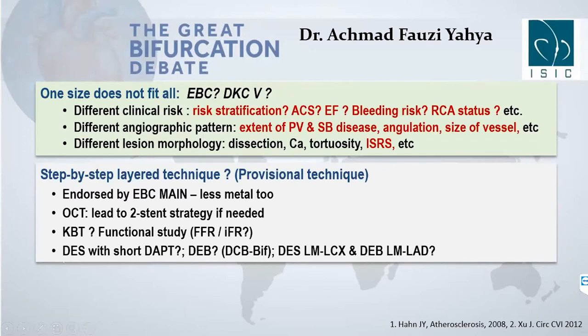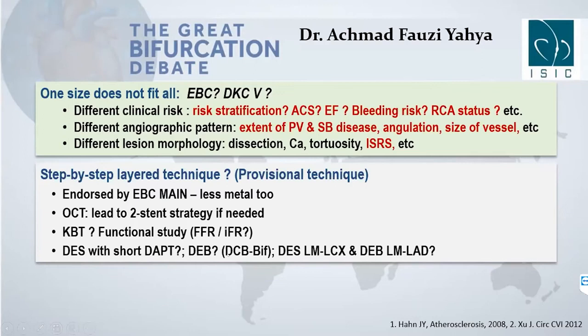Regarding the strategy, of course, there are several options already mentioned by the two speakers. Whether we can use DES with shockwave, for example, Onyx. And for this, probably we need to implant the DES in the left main to LCx, because this is a very important vessel for the patient, and DCB in the left main LAD, or DCB in both branches.